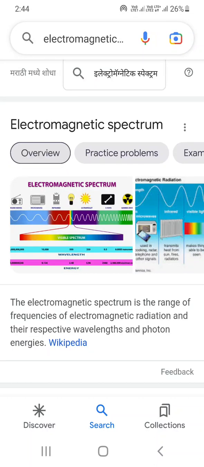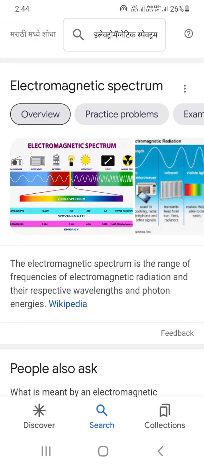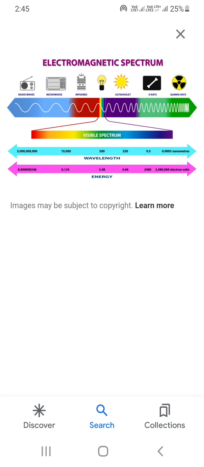Playlist, and now we know what the electromagnetic spectrum is. The electromagnetic spectrum is the range of the frequencies of electromagnetic radiation and their respective wavelengths and photon energies. To understand it better, you can see radio waves, microwaves, infrared, ultraviolet, X-ray, gamma ray. These are the visible spectrum,